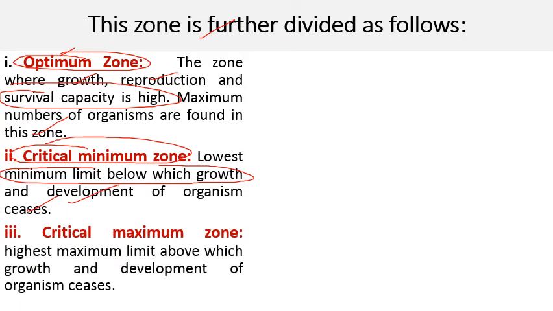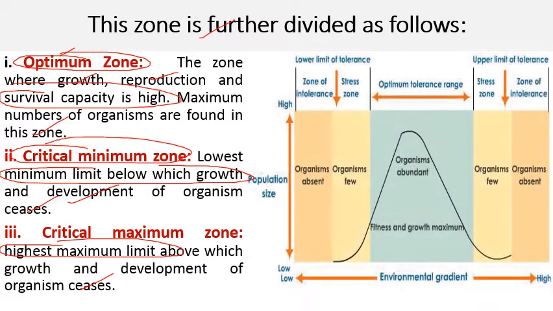Next comes critical maximum zone. So it is the highest maximum limit above which growth and development of organisms ceases. So this is the upper limit above which organism stops its growth and development. So we'll understand this with the help of this diagram.